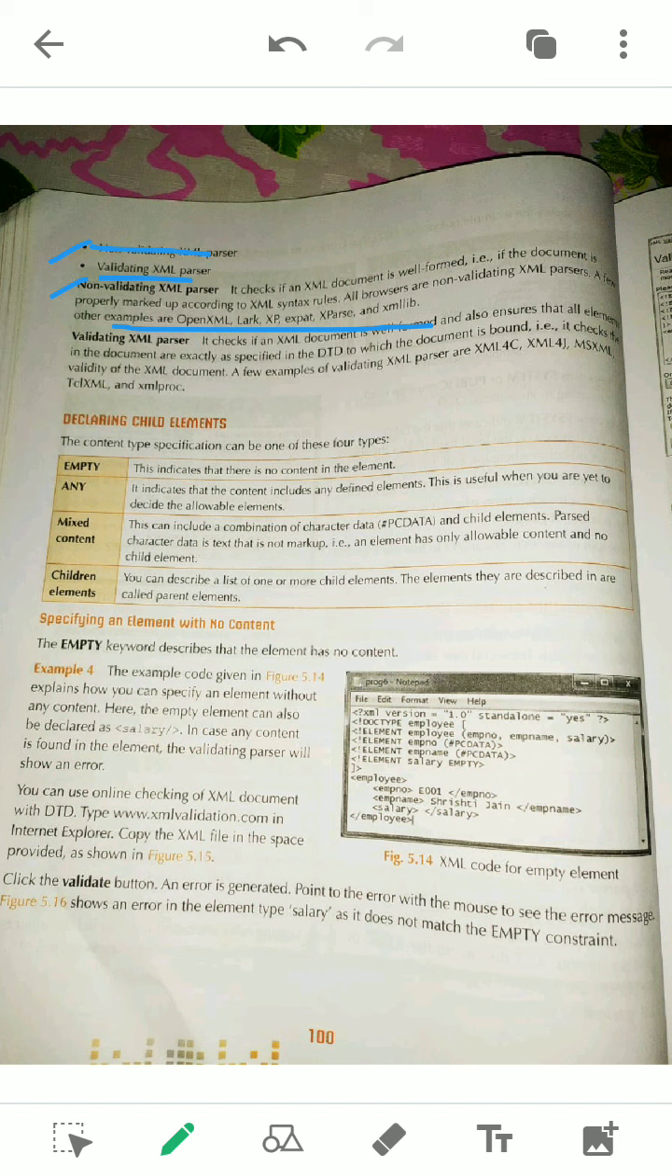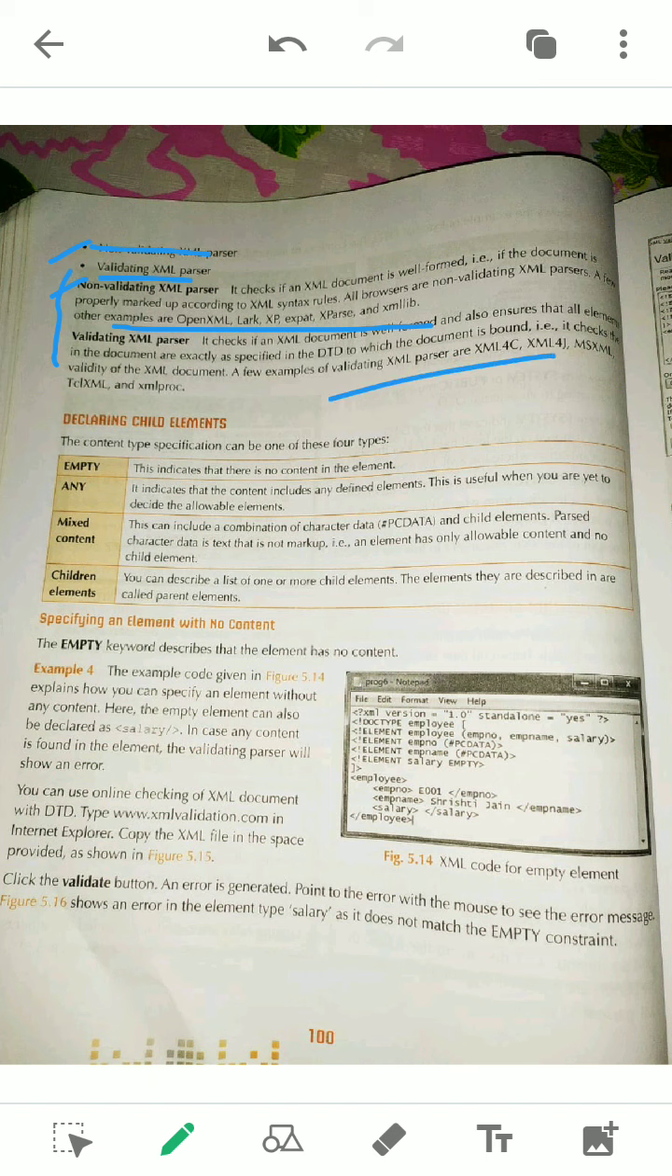The next one is the validating type. If it is validating, you must have well-formedness. Without well-formedness, XML will not happen. It is not just any document, so it must be well-formed. This validating parser will check the well-formed condition as well as the validity of the XML. Validating means it will check the DTD: whether it has the DTD or not, and whether the DTD is matching with the XML or not. Everything it will check. So maximum browsers are non-validating type, remember that.